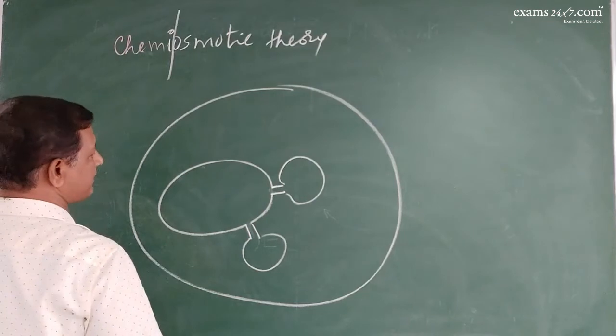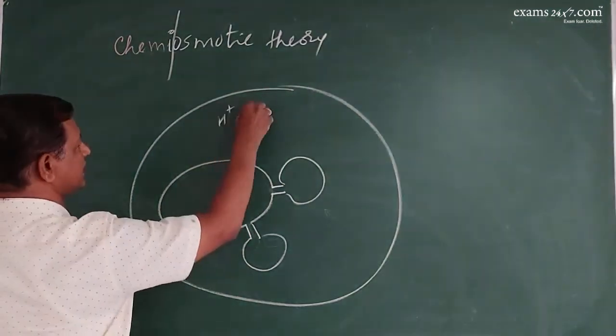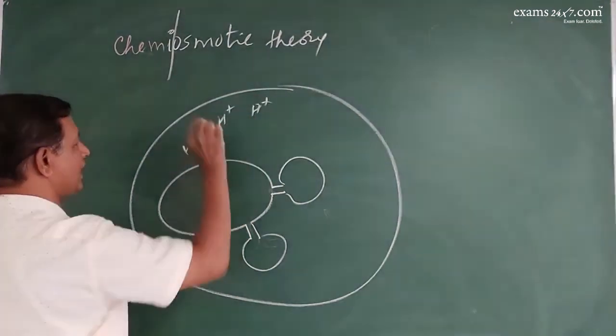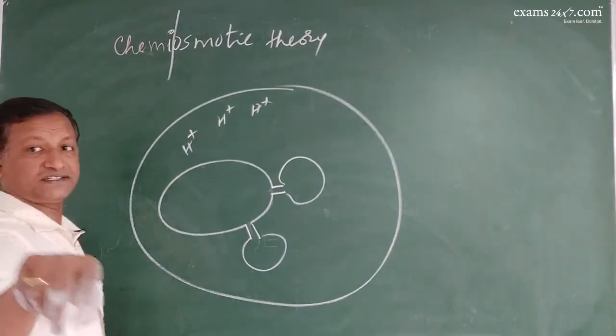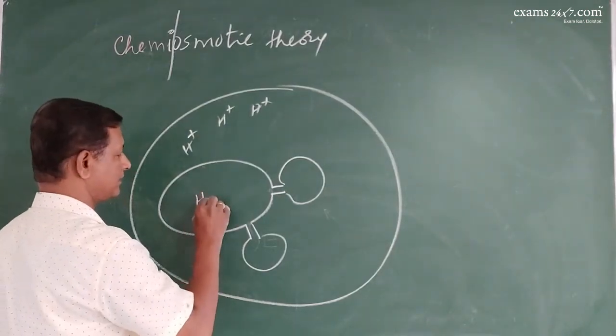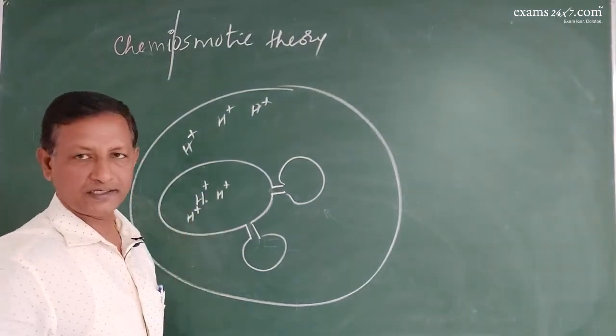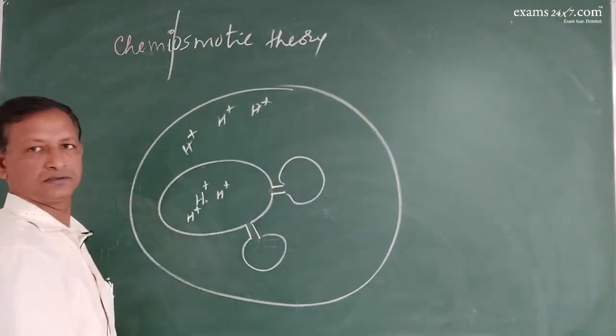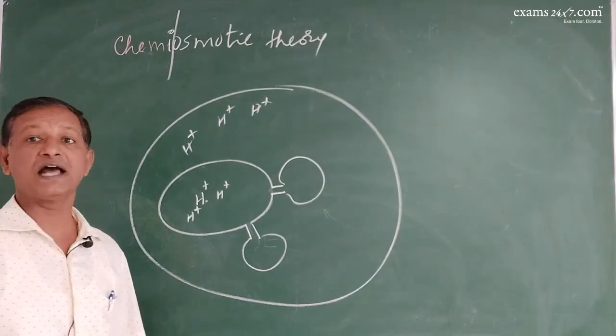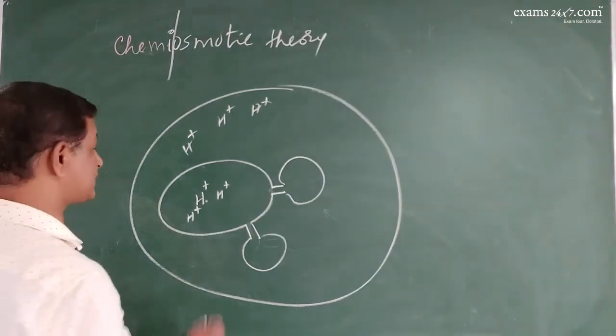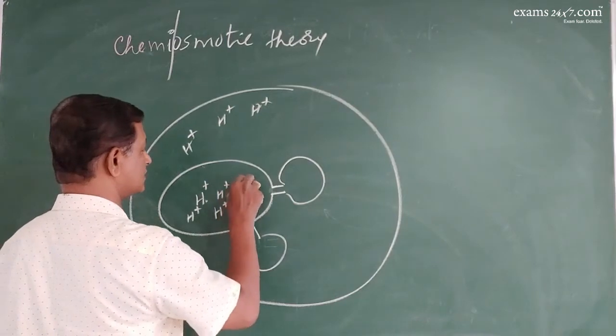So what happens is that the protons are in the stroma. Photolysis of water will release protons into the thylakoid lumen, plus transfer of electrons will also release protons into the lumen.